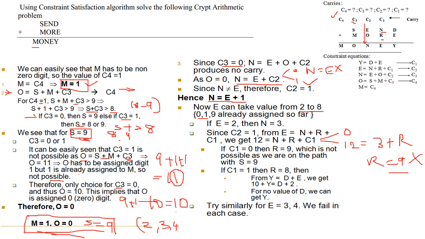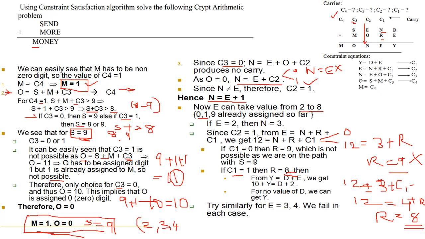So C1 should be 1. Then what happens? 12 equal to 3 plus C1 plus R, that means 12 is equal to 4 plus R, and R is equal to 8. We can assign R with 8. Now we are again trying Y equal to D plus E.